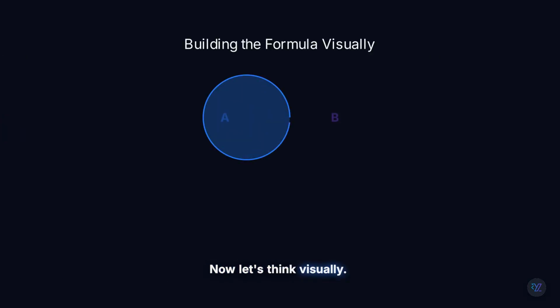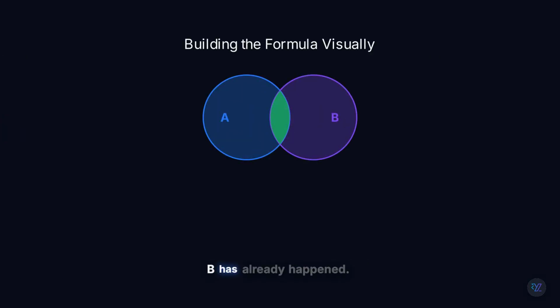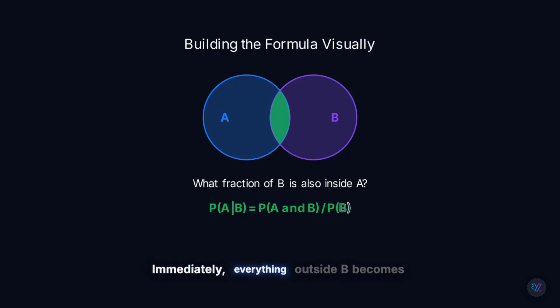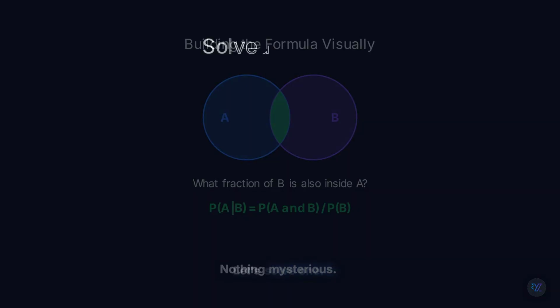Now let's think visually. Suppose someone tells us that B has already happened. Immediately, everything outside B becomes impossible. Inside this smaller world, what are we trying to find? We're asking, how much of B also belongs to A? The answer is the overlap. That's why conditional probability is really just asking, what fraction of B belongs to A? The formula simply says, take the probability of both A and B happening together and divide it by the probability of B. Nothing mysterious.